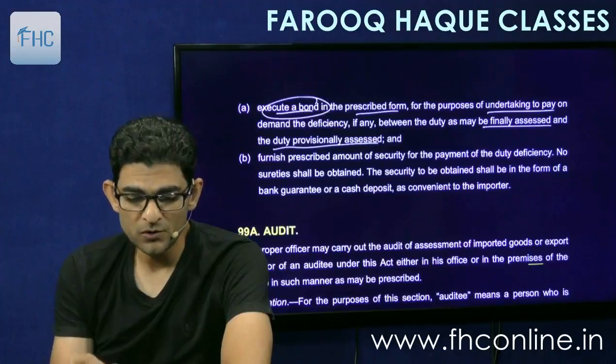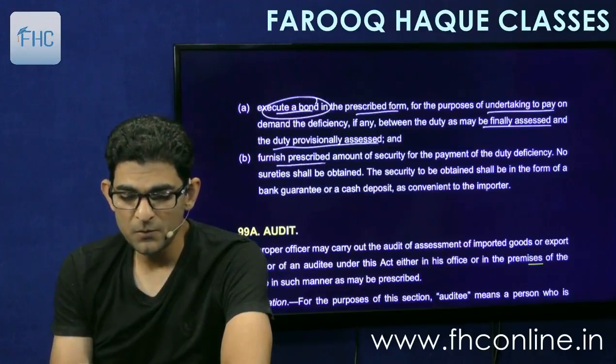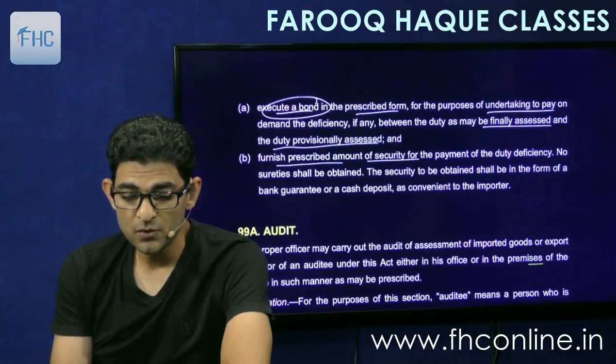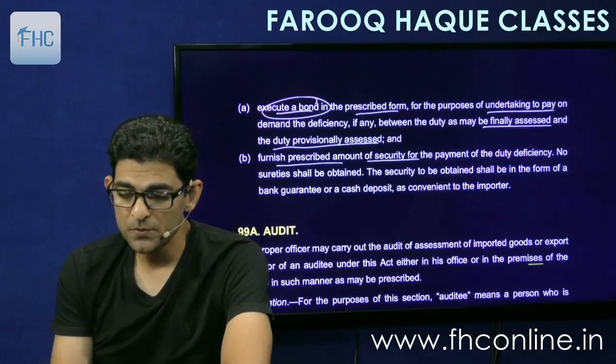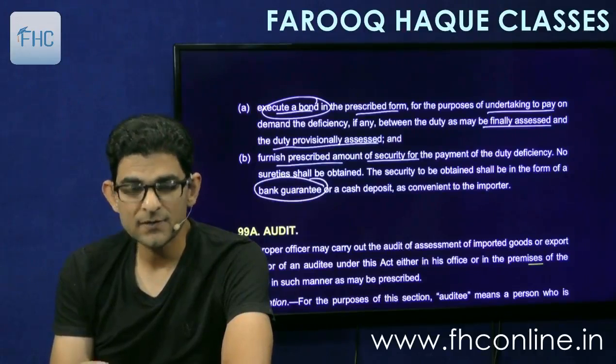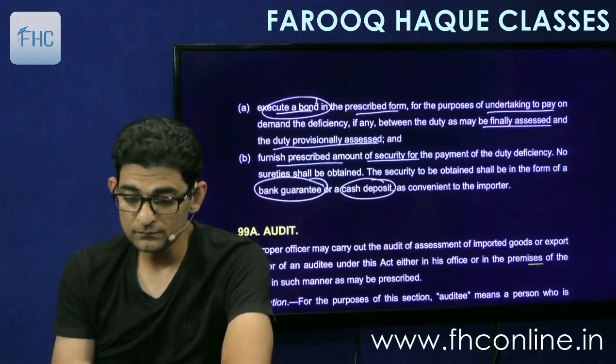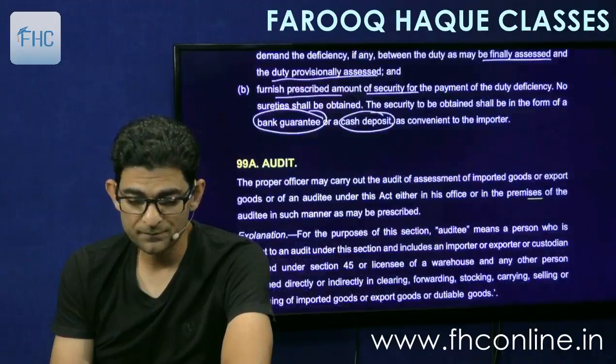So you have to execute a bond and furnish prescribed amount of security for the payment of duty deficiency. No sureties shall be obtained, and the security to be obtained shall be in the form of a bank guarantee, as I told you, or cash deposit. You can deposit cash also, as convenient to the importer.